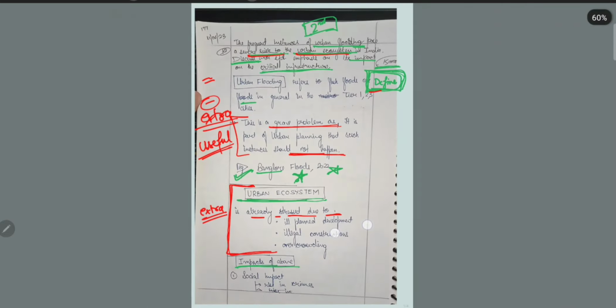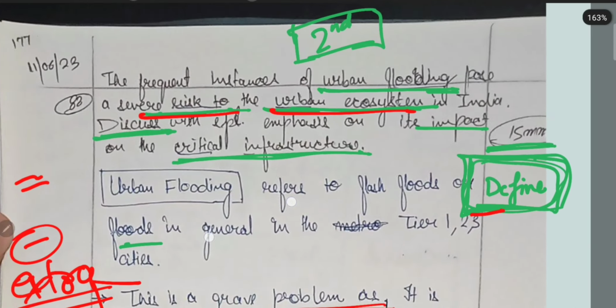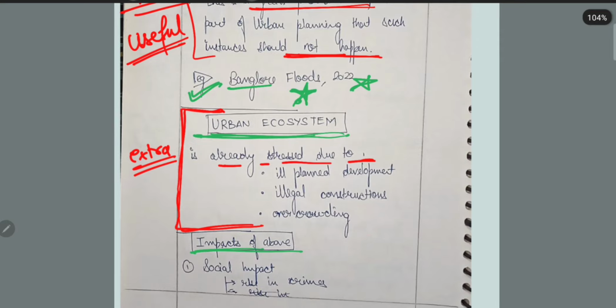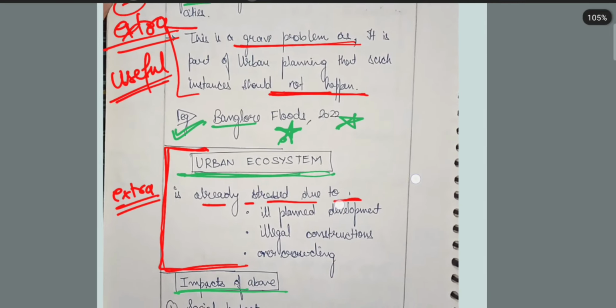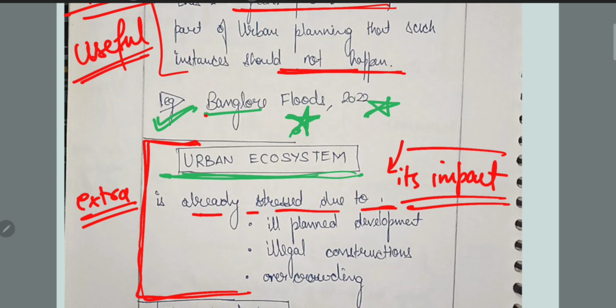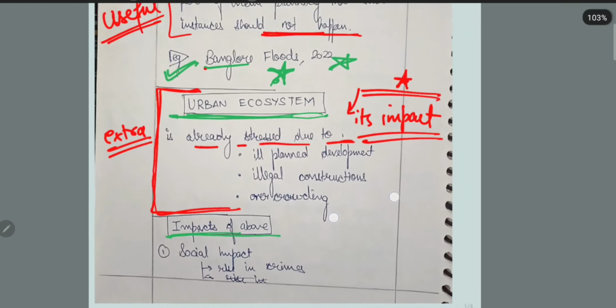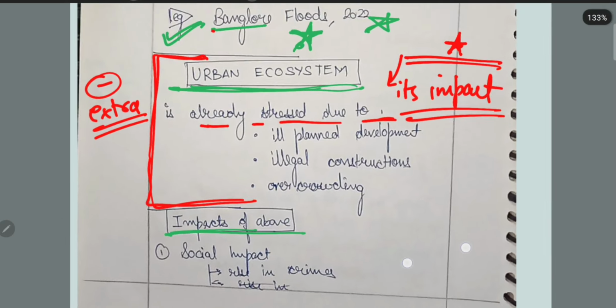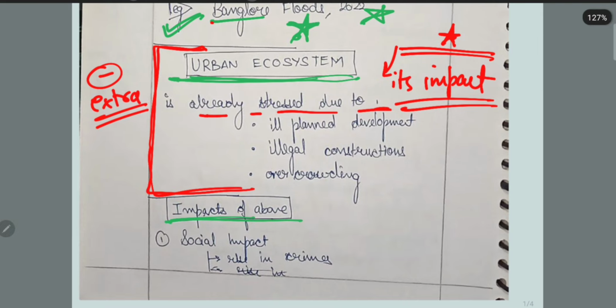Better than that, in place of this you can write what is asked in the question, that is, the risks to the urban ecosystem in India. It is several risks. You can write how it is a risk, or some recent case of floods, like here you mentioned the Bangalore flood. You can write its impact. That will be more meaningful and more marks-catching. That will fetch more marks as compared to this irrelevant extra information. The examiner doesn't want information; he wants his answer as soon as possible.